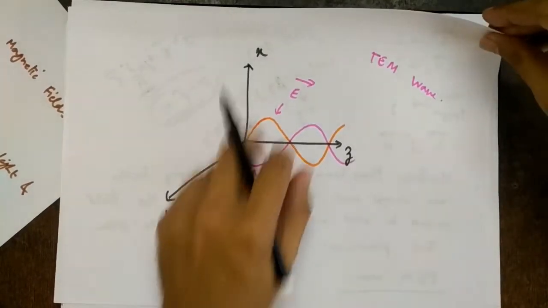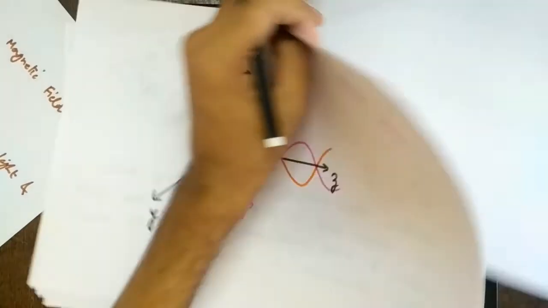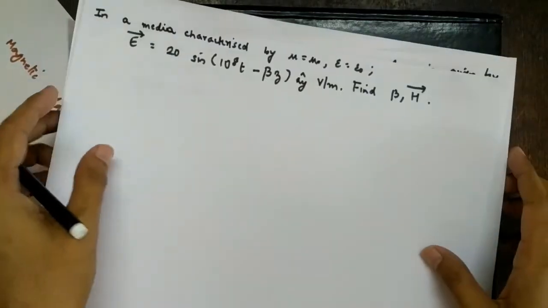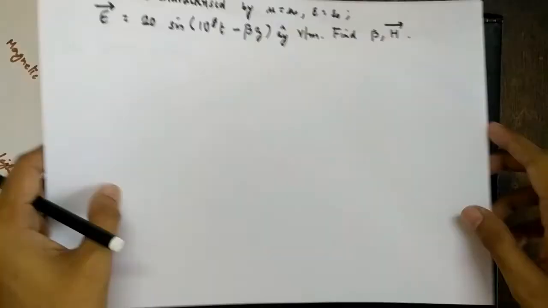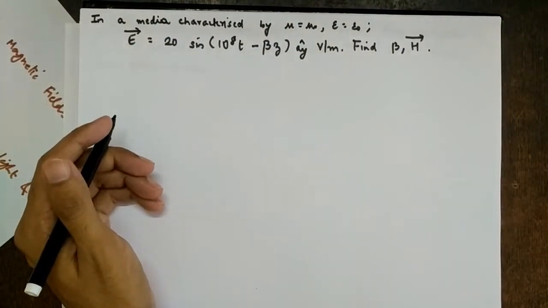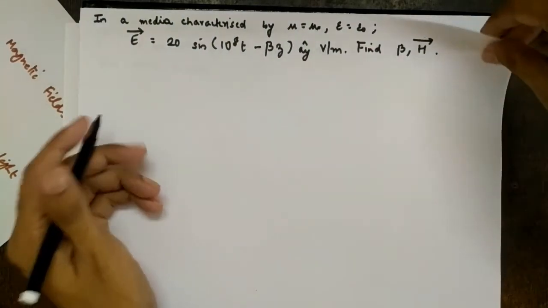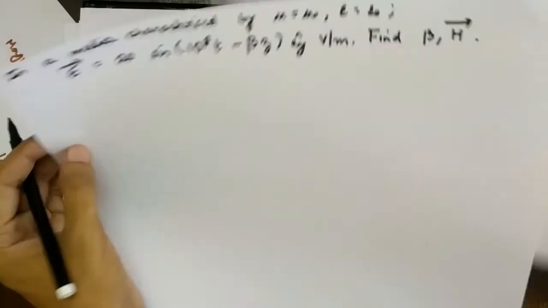So next let's do some numericals based on this. Again these are all exam questions asked in the exam for, I suppose, 10 marks. I am not sure. So let's do this. What is the first numerical? Before this I'll take this one.